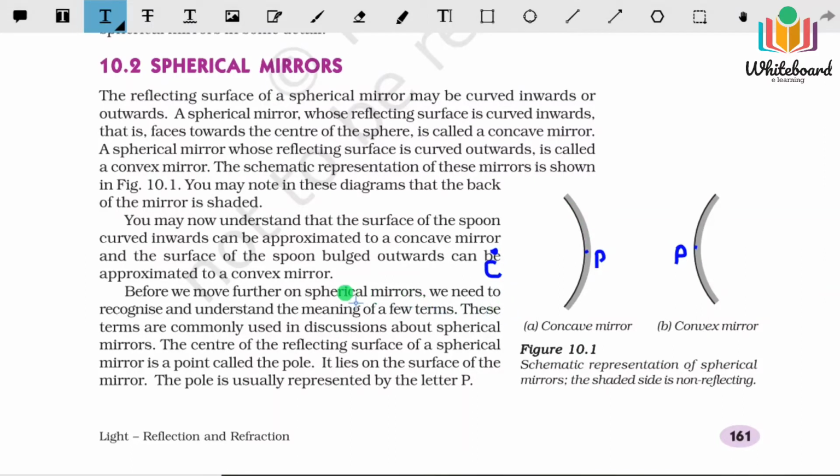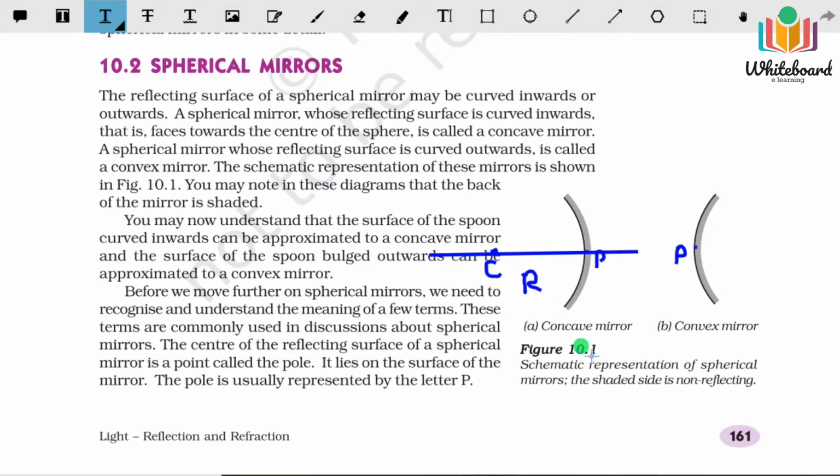Now if you just join these two points, make a straight line, this straight line is known as the principal axis. And the distance between the pole and C is known as the radius of curvature, and the radius of curvature is denoted by capital R.